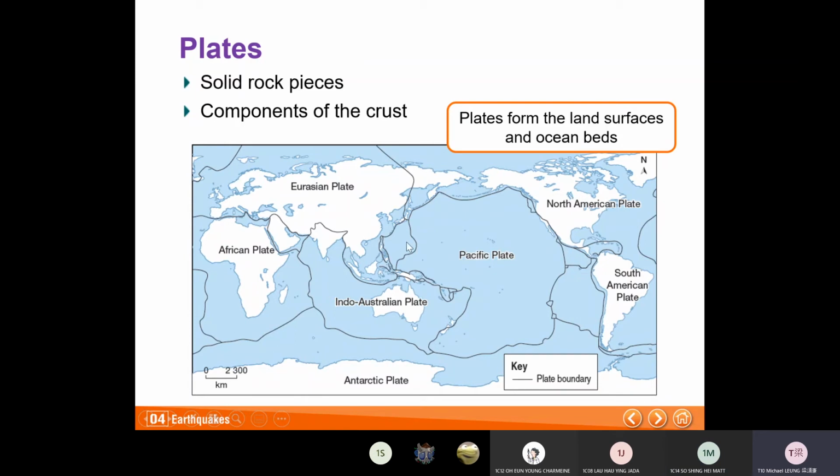Okay, so do you know why plates move? Do you know why there is plate movement? Which layer is responsible for the plate movement? Core or mantle? Please type your answer.